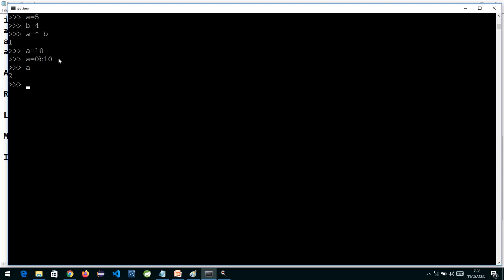So see, we have the octal number system, we have the hexadecimal number system, we have the binary number system. Binary basically has 2 symbols, 0 and 1. Hexadecimal has 16 symbols from 0 to 9 and A to F. F will be 15 over here, and octal has 8.